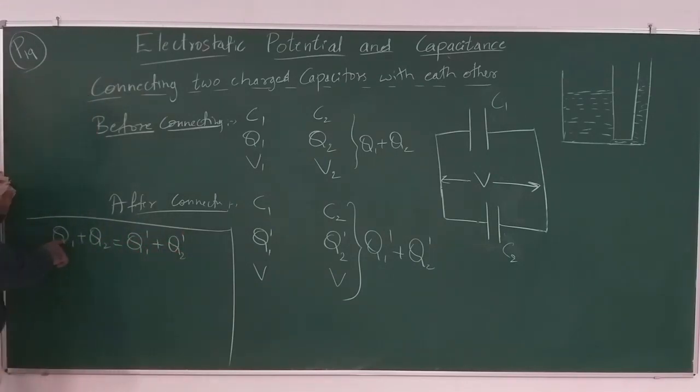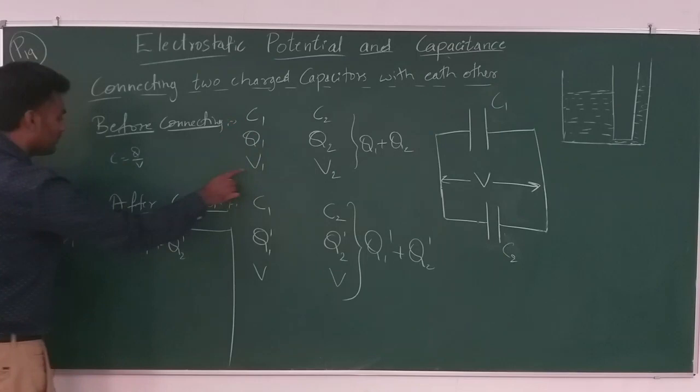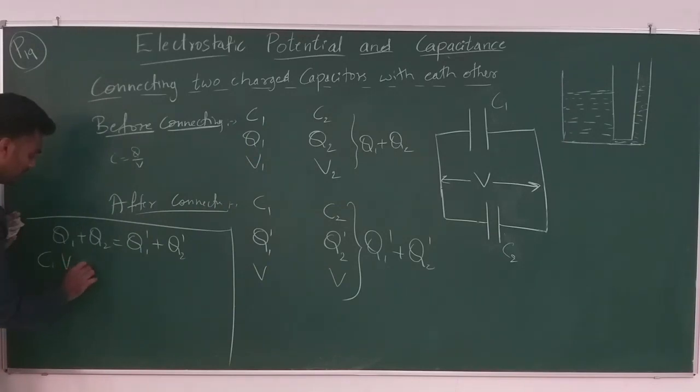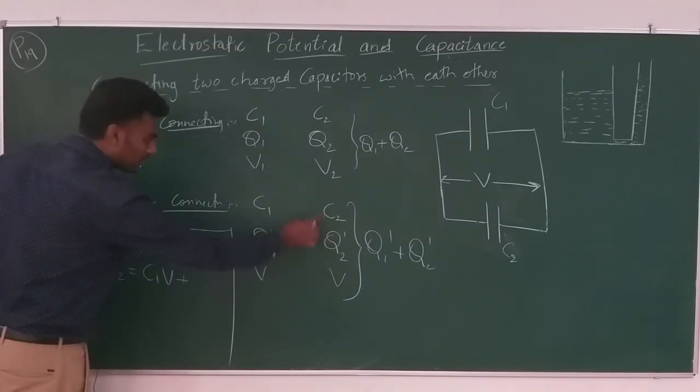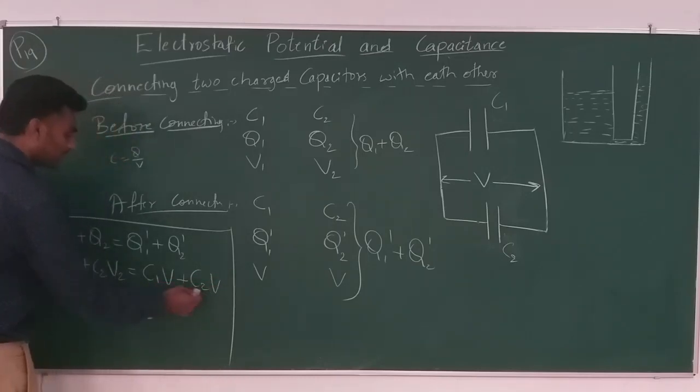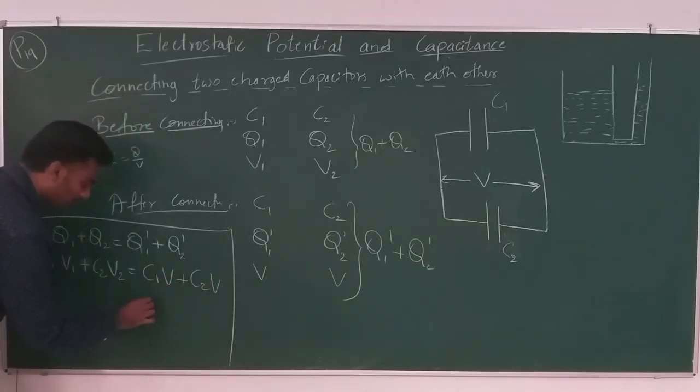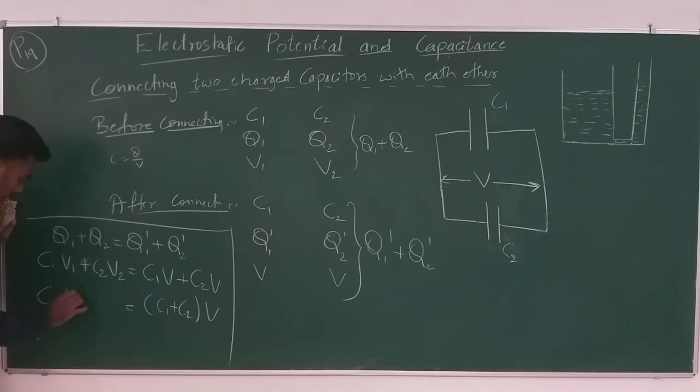Now, let me take the expression of Q in terms of C and V. C is equal to Q by V, which makes Q equal to CV. Q1 is C1 V1. Q2 is C2 V2. This is equal to Q1 dash, which is C1 V, plus Q2 dash, which is C2 V. I can take V as a common term from the RHS, which gives C1 plus C2 times V, equal to C1 V1 plus C2 V2.